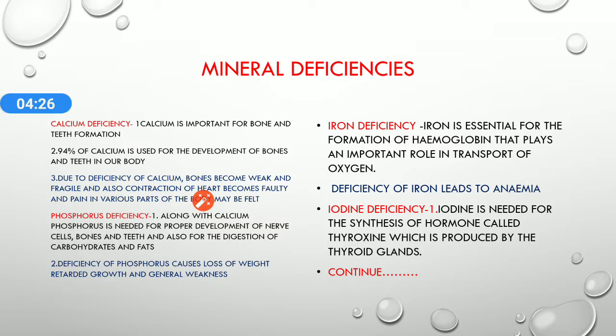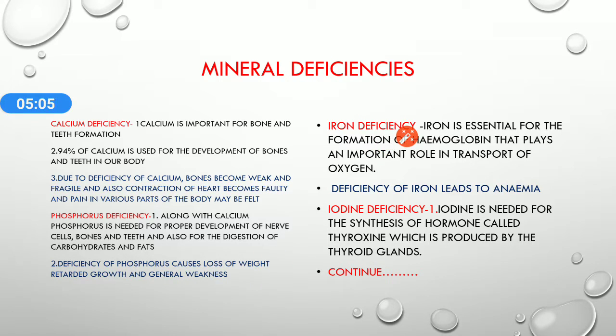Second is phosphorus. Phosphorus along with calcium is needed for the proper development of nerve cells, bones and teeth, and also for the digestion of carbohydrates and fats. So how will its deficiency affect us? Deficiency of phosphorus causes loss of weight, retarded growth and general weakness. So these were about calcium deficiency and phosphorus deficiency.